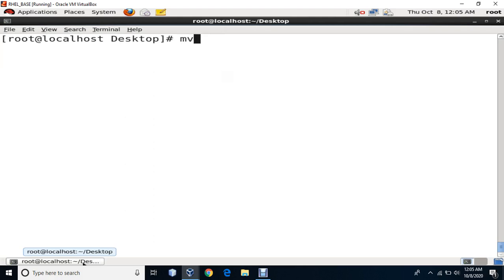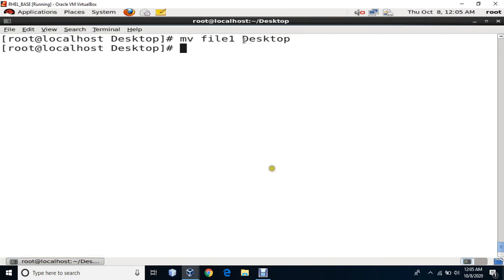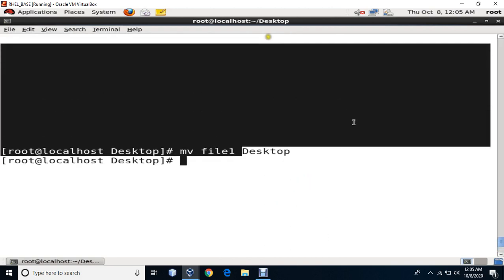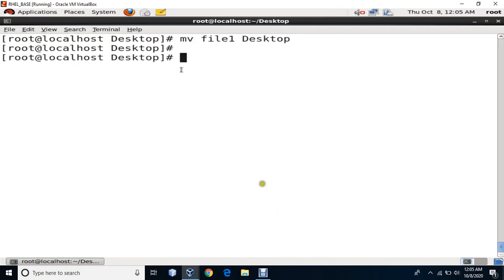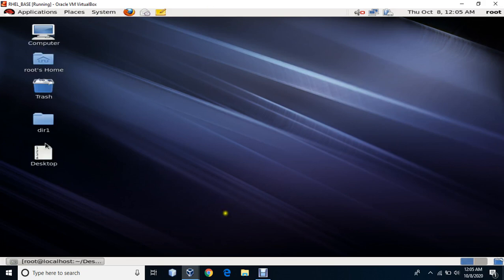I'll say move file 1 to desktop. What happened with this? Now see, desktop is not a directory here. What did I do? I am moving the file 1 contents into another file which is named desktop. Basically I am moving file 1 content to desktop. Now if you see, a desktop file is over here. So I have moved file 1 to desktop.